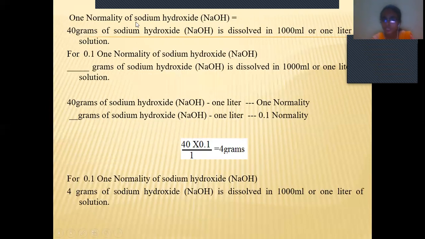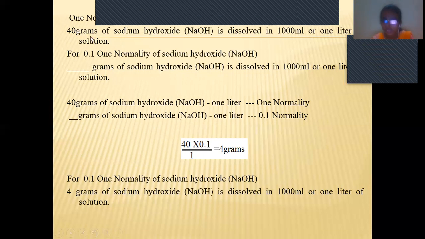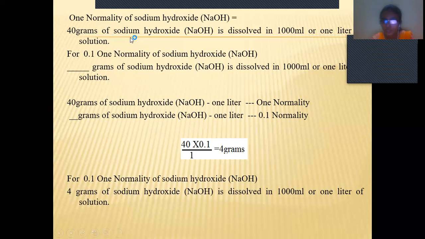One normality of sodium hydroxide means if we mix 40 grams of sodium hydroxide in 1000 ml of water, or 1 liter of water, we will get one normality. So when we dissolve 40 grams of sodium hydroxide in 1000 ml of water or 1 liter of solution, it is one normality.